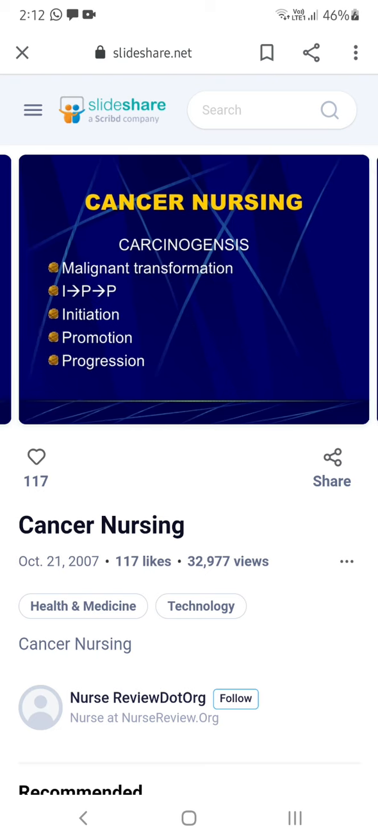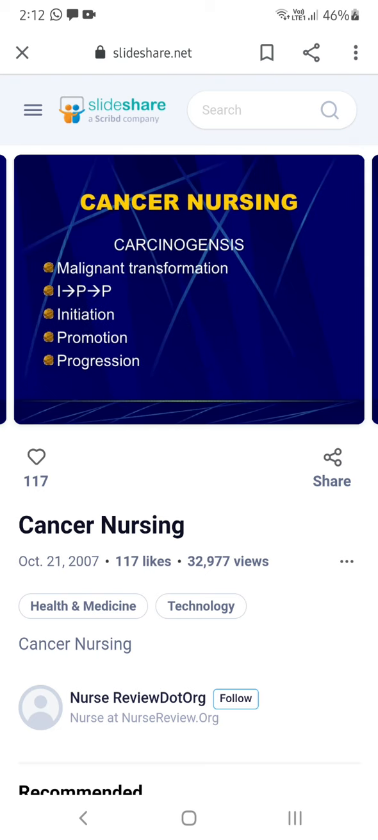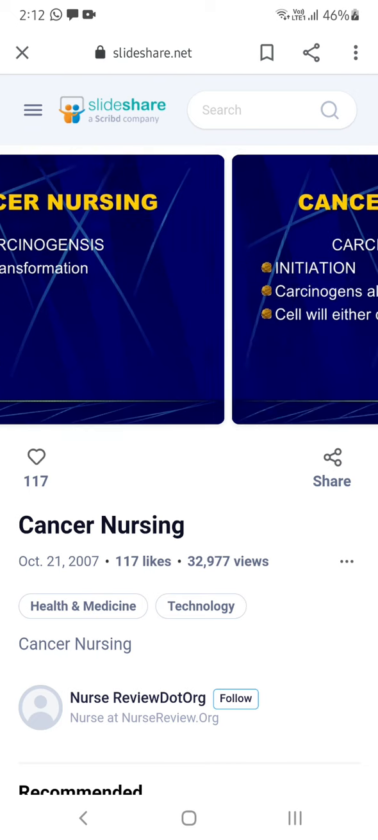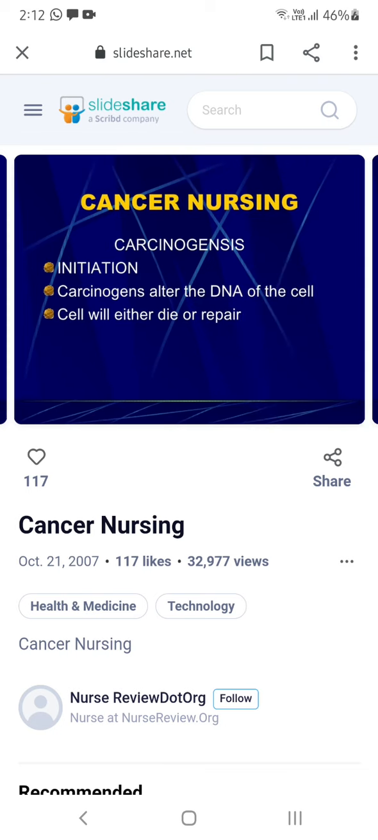And carcinogenesis: how is a normal cell transformed into a malignant cell? There are three processes: initiation, promotion, and progression. First, in the initiation process, the cells that are going to become cancer will have changes in the DNA; altered DNA will be seen.